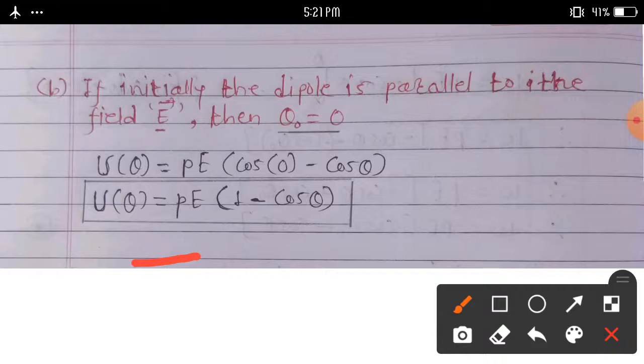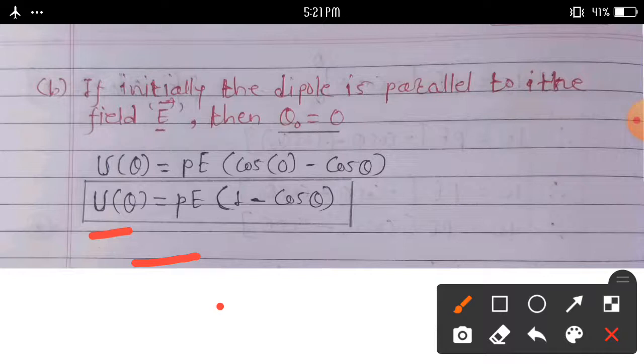U of theta is equal to PE into cos 0 minus cos theta. Then U of theta is equal to PE into 1 minus cos theta. These are the five points we can discuss.